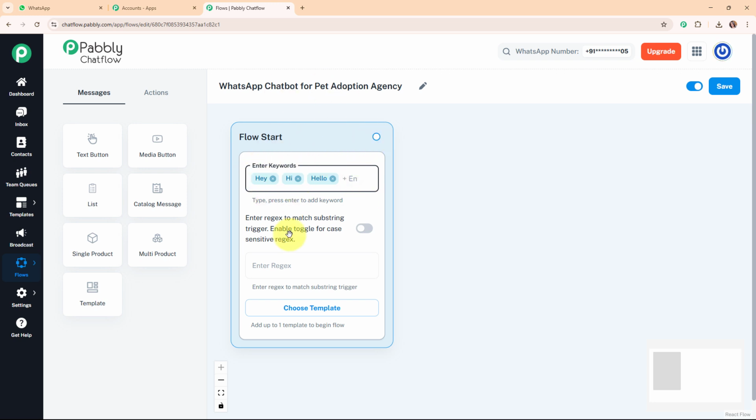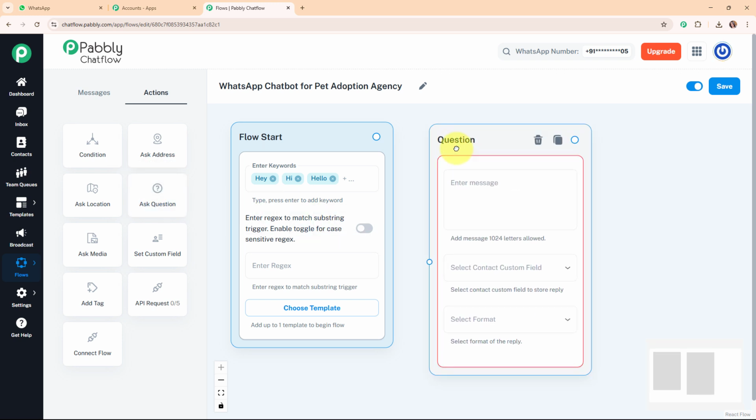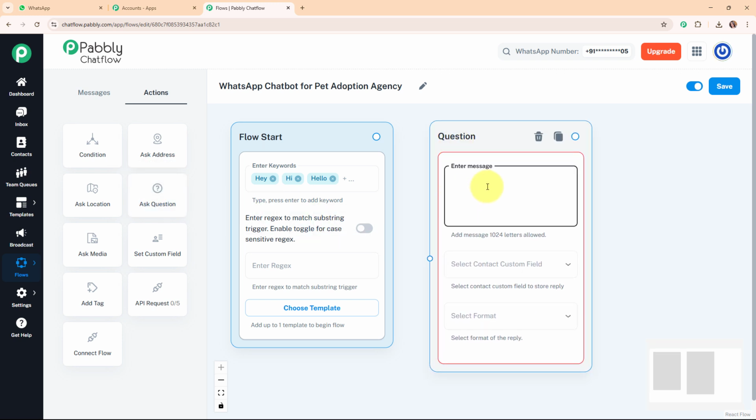So once my customer sends any of the keywords, I want to send a message to my customer asking about the customer name. So for that I'm going to add the actions button over here, and in this action buttons, I'm going to add an ask a question message box because I want to ask about the customer name. And here I'm going to add the text as hello and welcome to *Paws and Claws Adoption Agency*. We help you find a loving pet to adopt. May I have your name to get started?